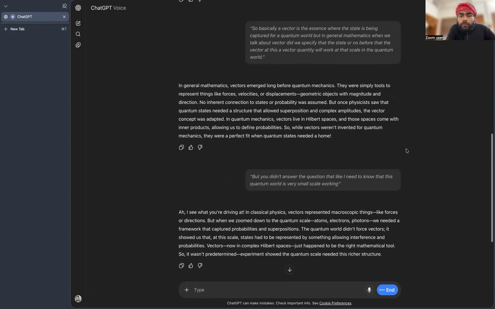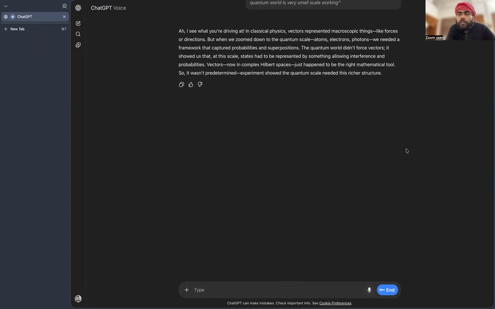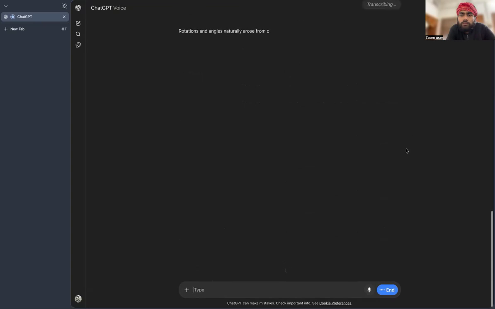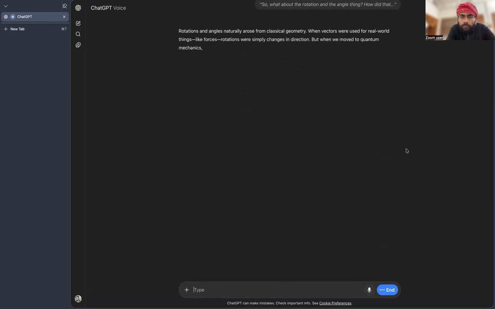So, what about the rotation and the angle thing? How did that come about? Rotations and angles naturally arose from classical geometry. When vectors were used for real world things, like forces, rotations were simply changes in direction. But when we moved to quantum mechanics, these same mathematical ideas became more abstract.